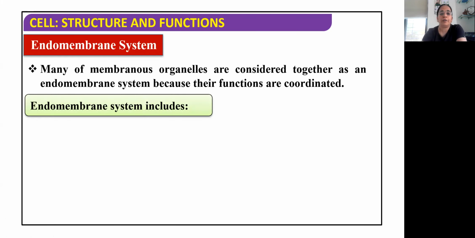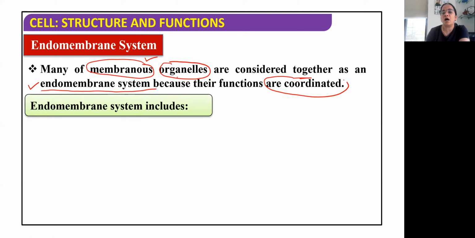Attend to this very carefully. Okay, many of the membranous organelles, membranous meaning those having a membrane, are considered together as the endomembrane system. So all these membranous organelles together are the endomembrane system. Why endomembrane system? Because their functions are coordinated. They help each other in their function and hence these are called the endomembrane system.